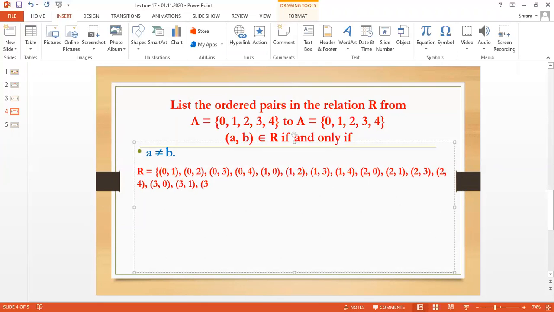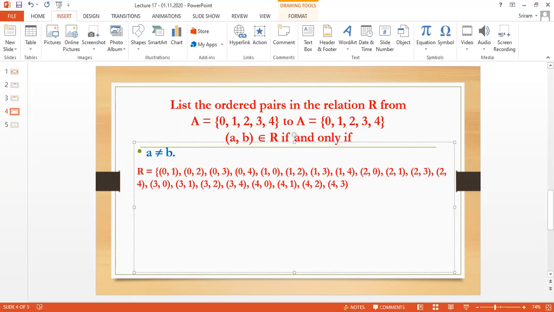I cannot take 3, 3 because they are the same. So 3, 4. Finally, when I take 4: 4, 0; 4, 1; 4, 2; 4, 3.